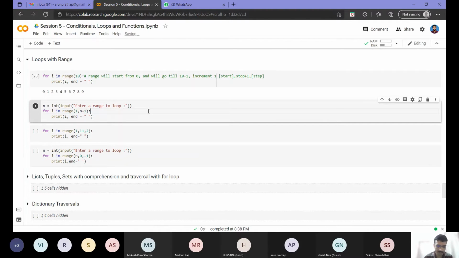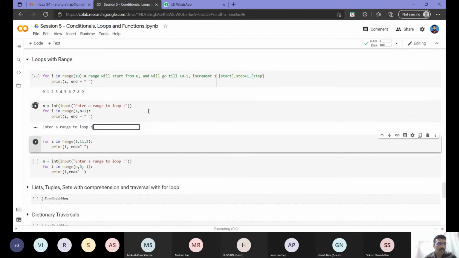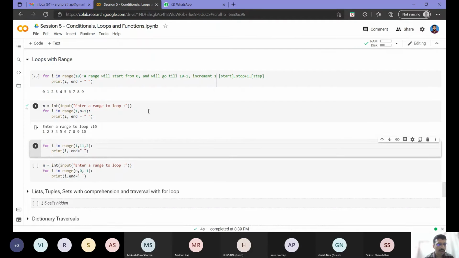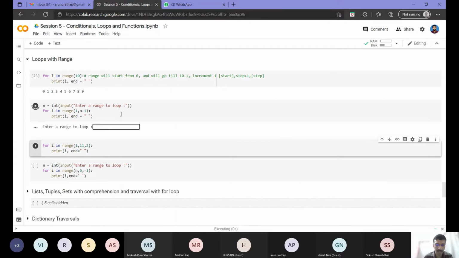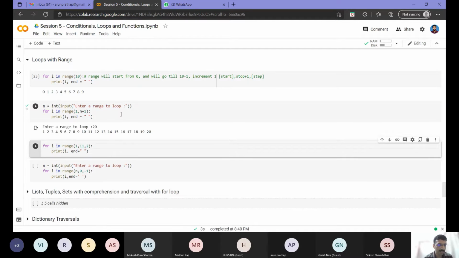As I go, you can always predict the outputs in the chat box. Yes, Amrit, this is correct. If I give 10 as my input here, it will print me the numbers from 1 to 10. Now the advantage with this is, since I have given input, I can give any input, 10, 20, whatever I want. Compared to the first code, it gives me more flexibility in running the loop, and this is something we will be using commonly in the subsequent sections.